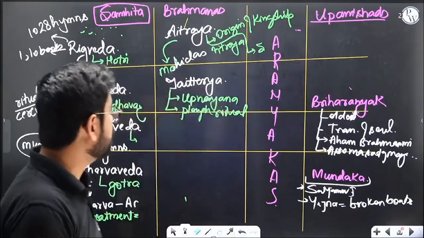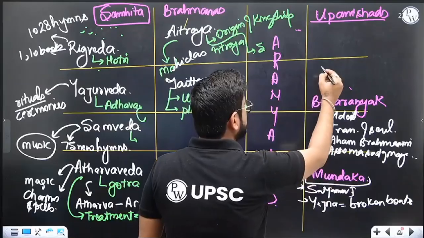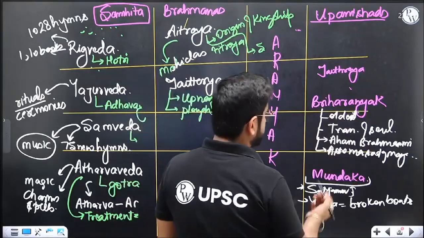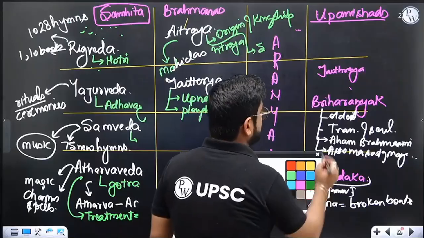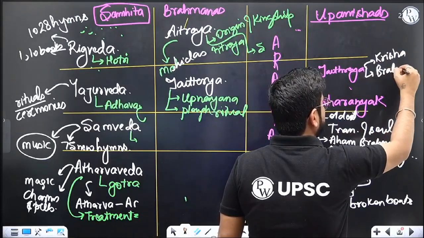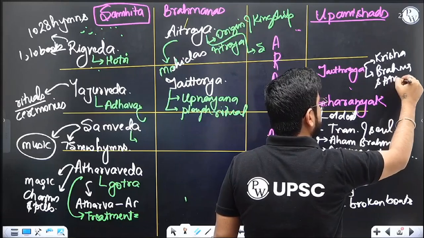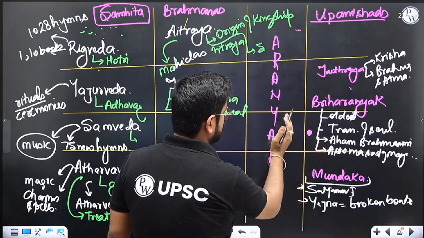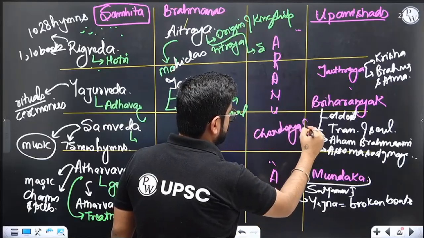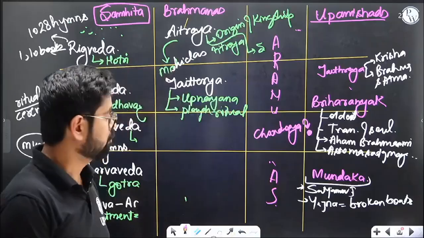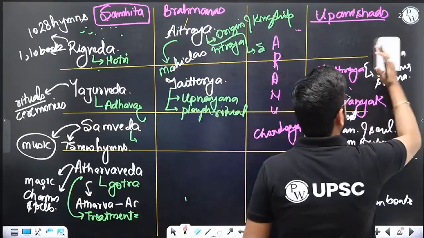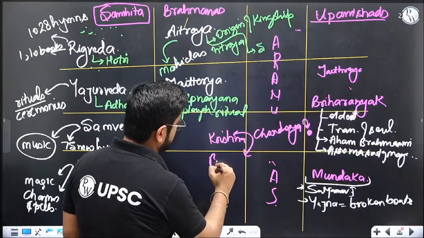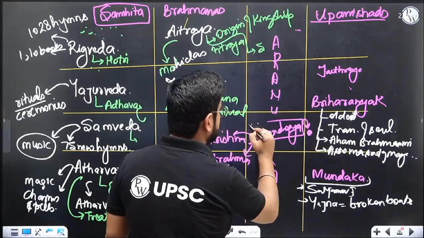Okay, anyway, then one is Taittiriya Upanishad. Taittiriya talks about Krishna. Taittiriya also talks about Brahma and Atma, the difference between Brahma and Atma. And the last one is Chandogya Upanishad. No, wait, I made one mistake. Chandogya Upanishad is technically the one that talks about Krishna, and Chandogya Upanishad talks about the relation between Brahma and Atma. Right, that's correct. Chandogya Upanishad.